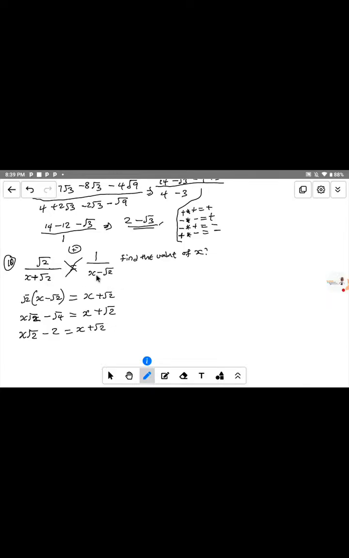I put it back because of the 2 times. So 1 times this, we have s plus root 2. Now if I open this bracket, root 2 times s gives us s root 2. This is root 2 I wrote here. Now root 2 times root 2 gives us root 4.